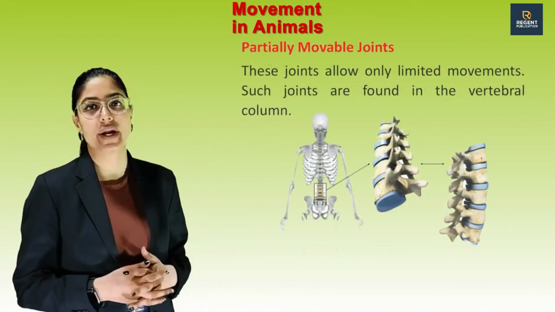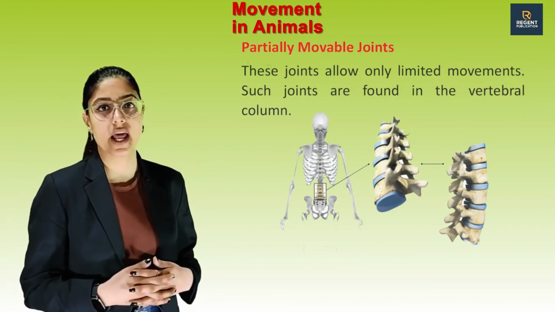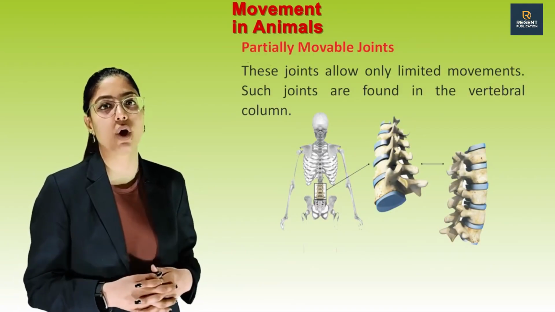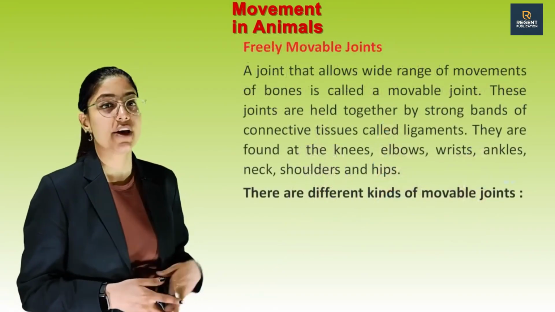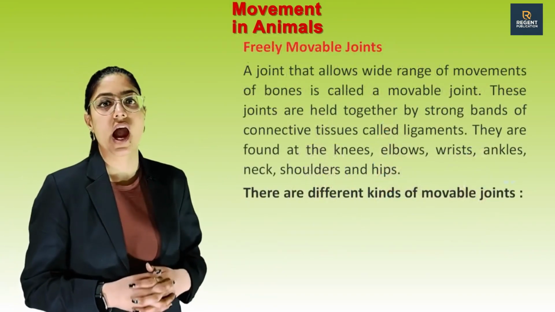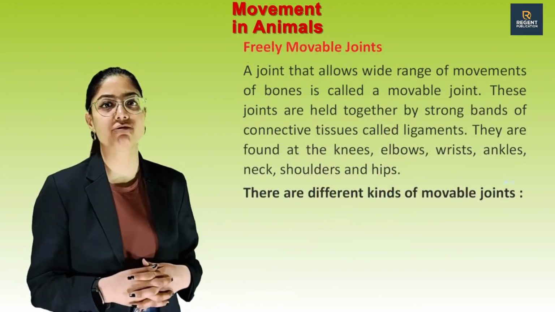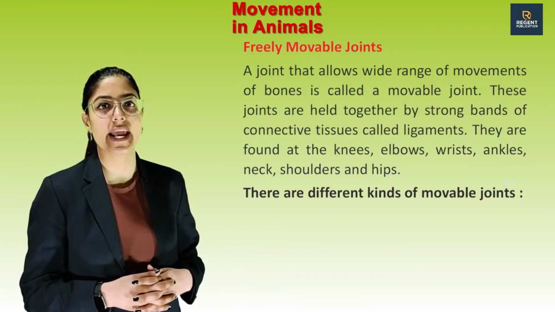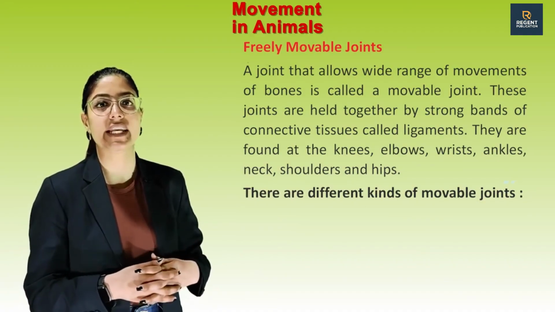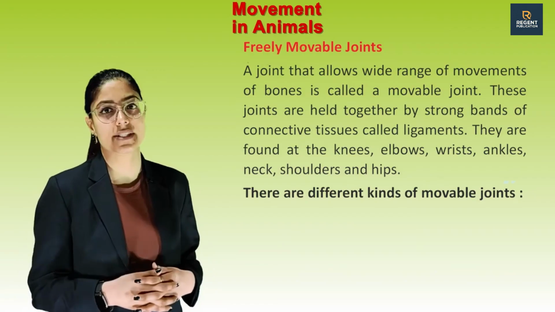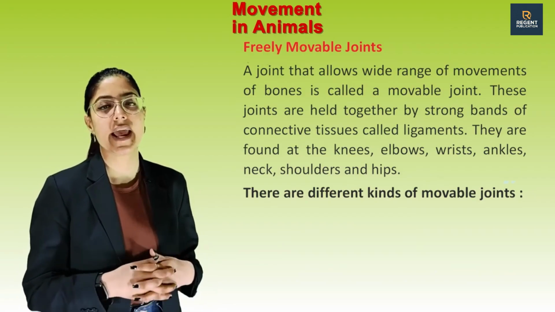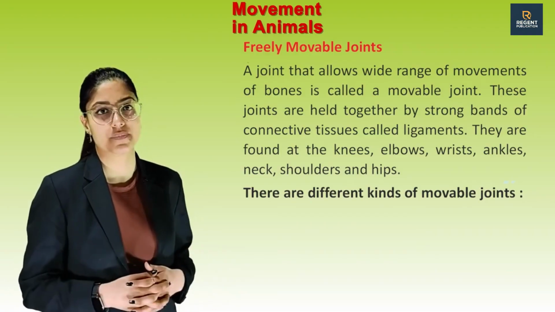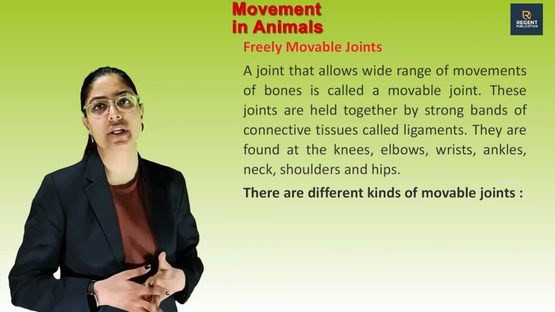Partially movable joints. These joints allow only limited movements. Such joints are found in the vertebral column. Now next one is freely movable joints. A joint that allows a wide range of movements of bones is called a movable joint. These joints are held together by strong bands of connective tissues called ligaments. They are found at the knees, elbows, wrists, ankles, neck, shoulders and hips. There are different kinds of movable joints.